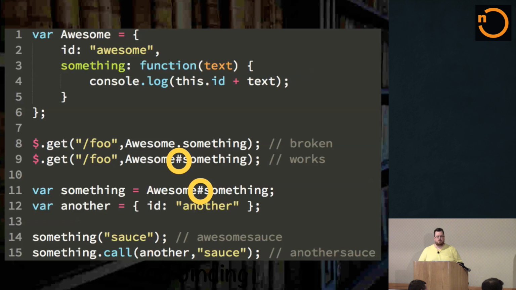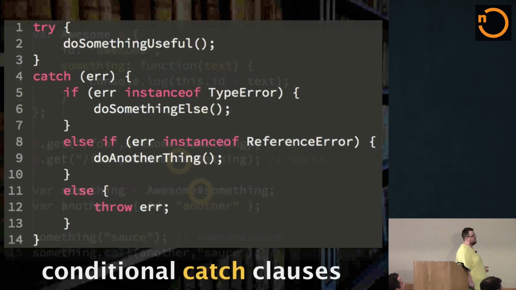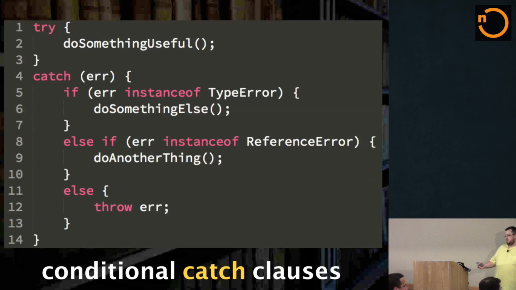How about another example? Again, this is not something I've invented. This is called conditional catch, where you want to conditionally decide if you are going to handle an error or not. There are certain types of errors or certain error conditions that you want to handle, and other ones you want to allow to continue to propagate out. So this is how we normally do it. We put these if statements inside of our catch block, and then we have this ugly thing at the bottom where we have to rethrow the error if we haven't chosen to handle it explicitly through one of the other clauses. That sucks.